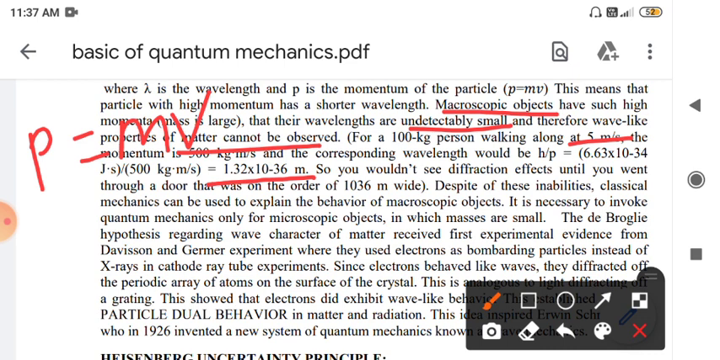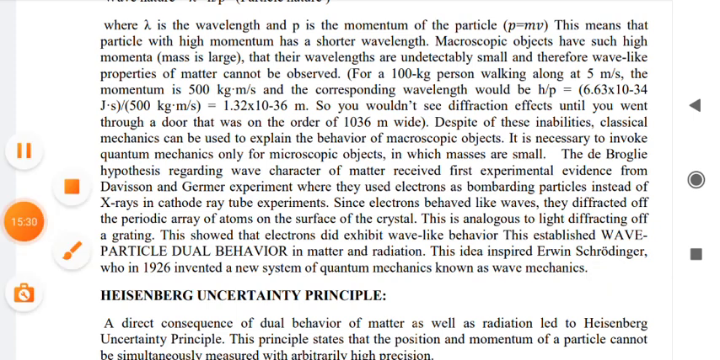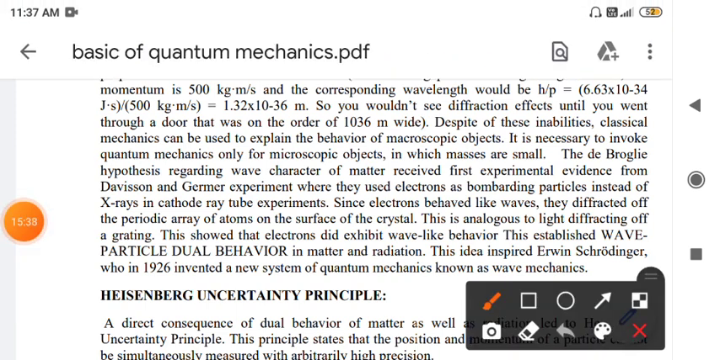Due to this very small wavelength, we cannot differentiate whether it has a wave or not, so we simply say that it has a particle nature. But if we observe radiations, or smaller particles like electrons, we can certainly say the wavelength is there.